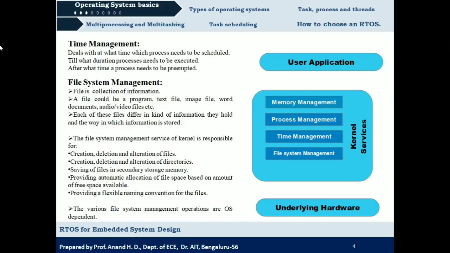It is the convention followed by the operating system, in order to understand what type of data is present in that file. For example, if you see JPEG, it is nothing but an image file, correct? Or doc, so it is a document. Like that, we can know what type of data is stored in the file with the help of the file extension. These file extensions are actually OS dependent.